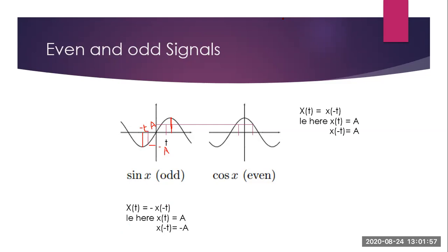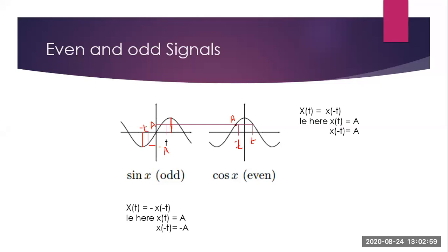And for an even signal, what is the condition? X of t and x of minus t have the same magnitude. So you take this as x of t, this as x of minus t. Now you see this is a.